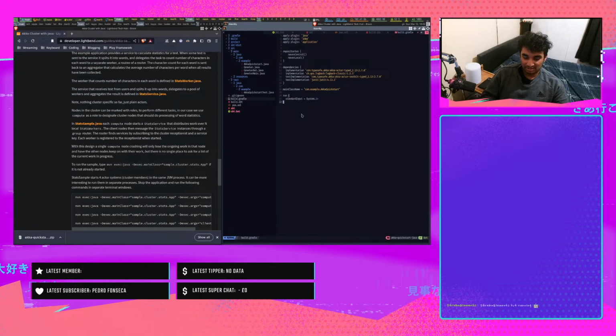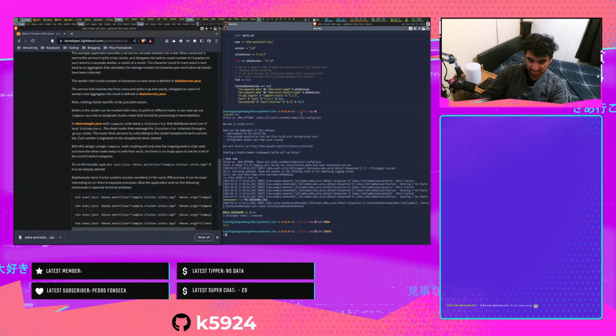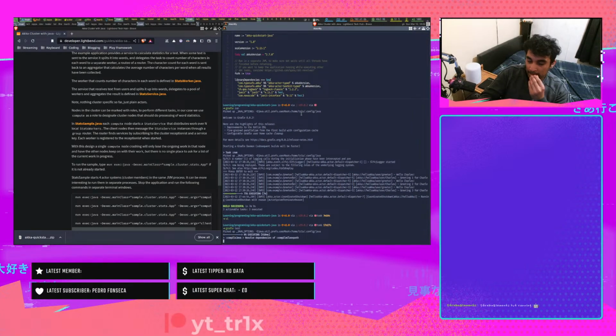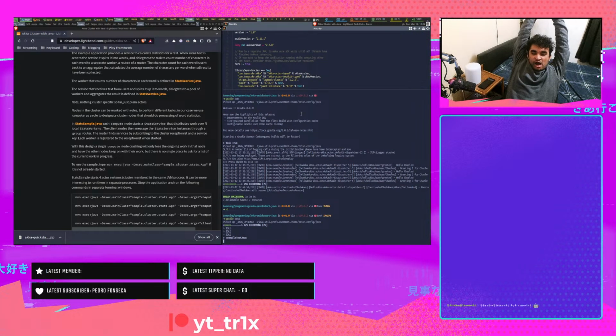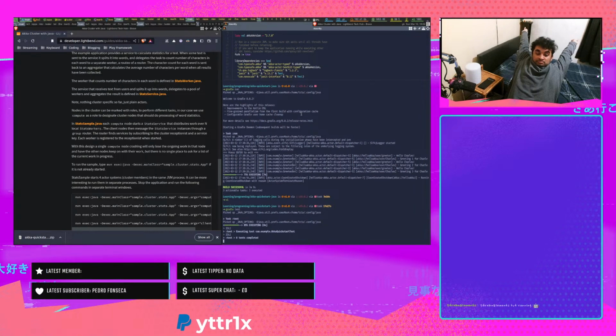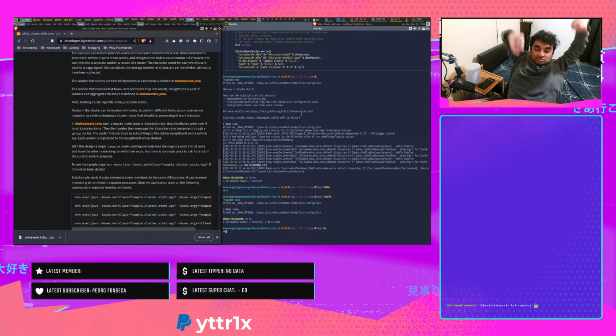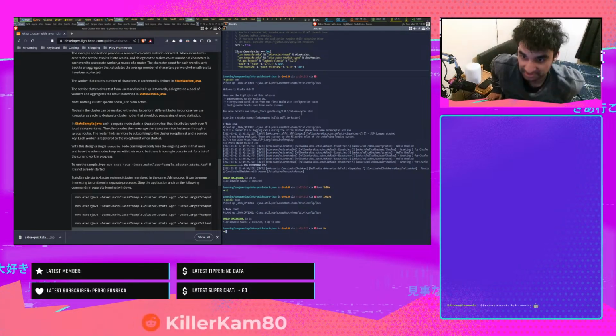Anyway, I'm just gonna run the test suite because I want to see what it does. Gradle test. Cool. Just ran it. Nice.